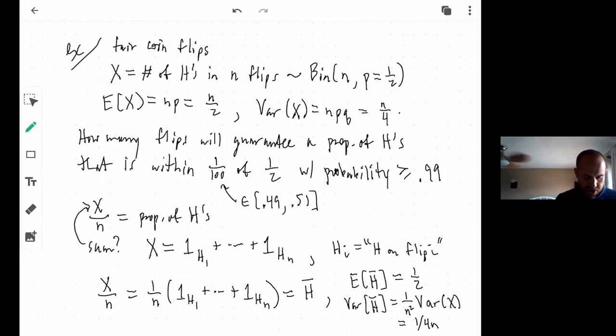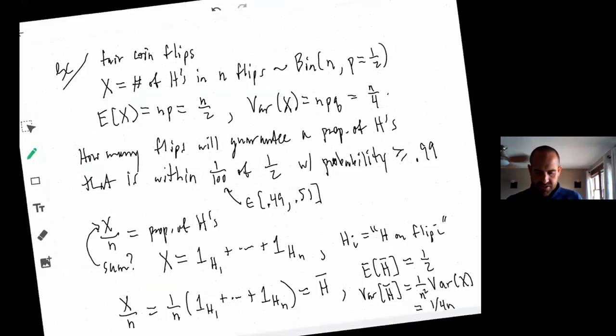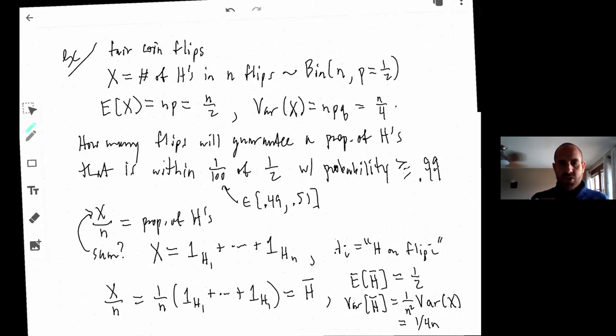So I have all this stuff. I have my h bar, which is the proportion of heads. I know what the expectation of this thing is. I have the variance sitting right there. I know that the weak law of large numbers says that the probability of being equal to or greater than any particular epsilon is going to go to 0.